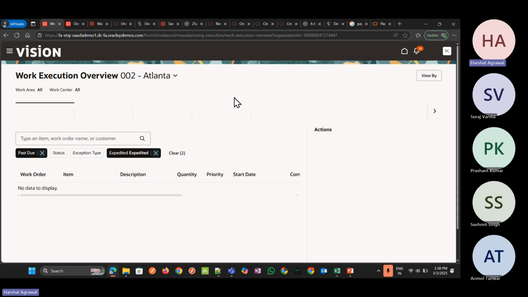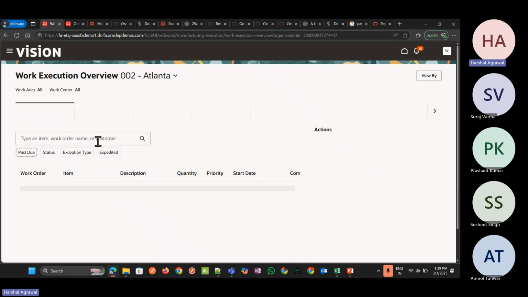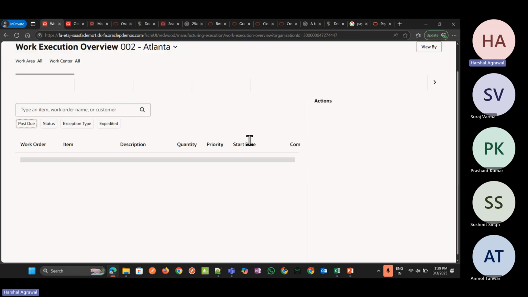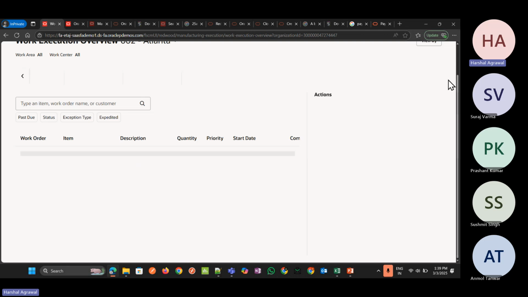Here we can see the tasks for manufacturing and the actions. The actions will be loading in some time. We can directly search for a work order or search by status and everything from here. It is a quick navigation to actions related to work order management and execution. Here the actions have not come yet, so we'll wait for a minute and they will appear over here.